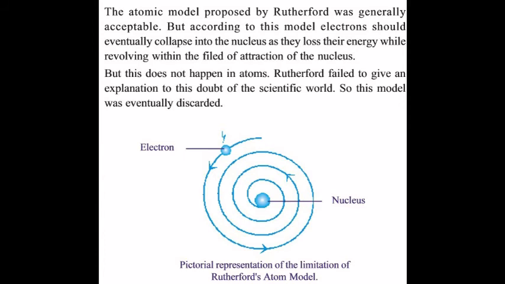Therefore, Rutherford cannot explain the stability of his atom. This is the main drawback of Rutherford theory. Thereby, the Rutherford theory was discarded.